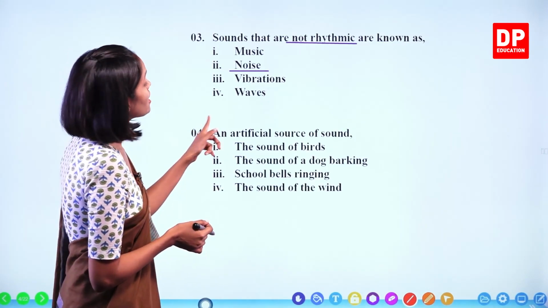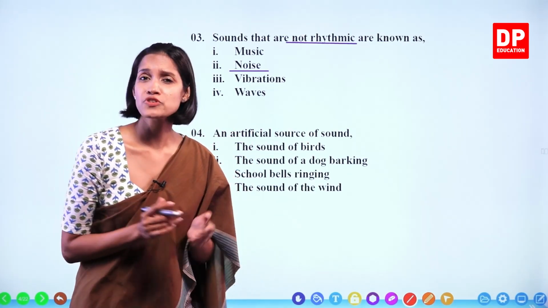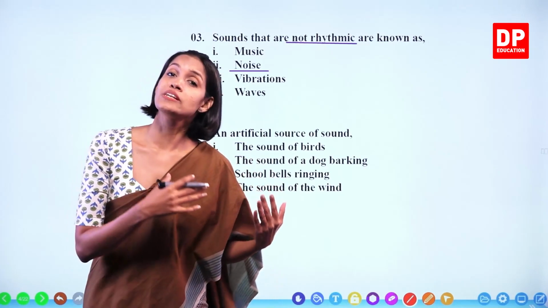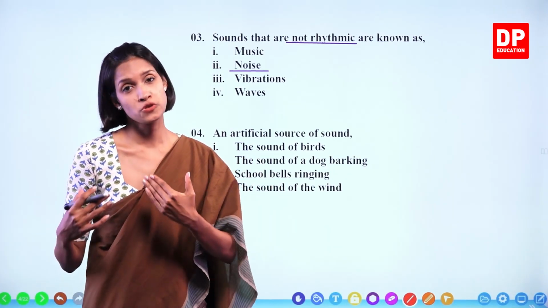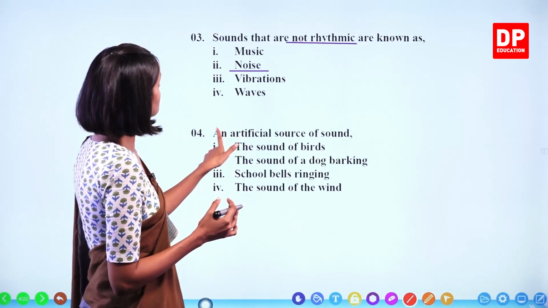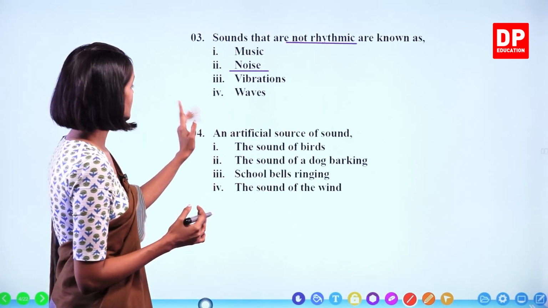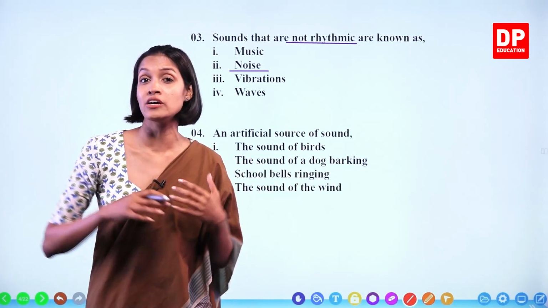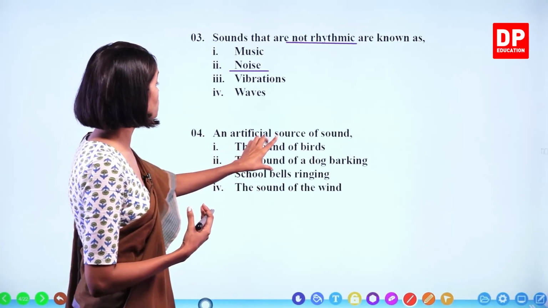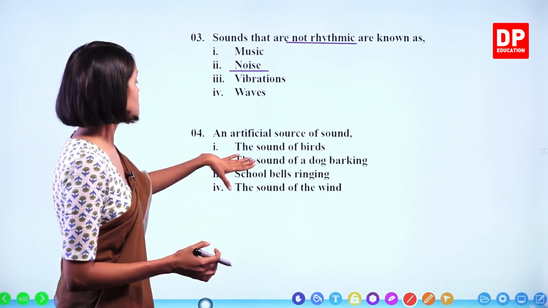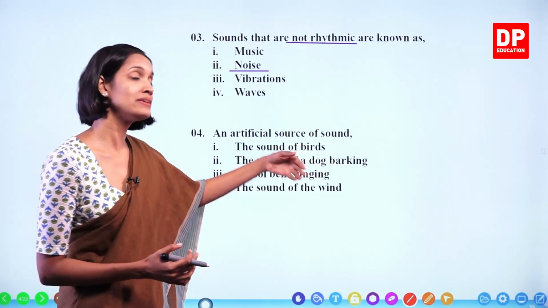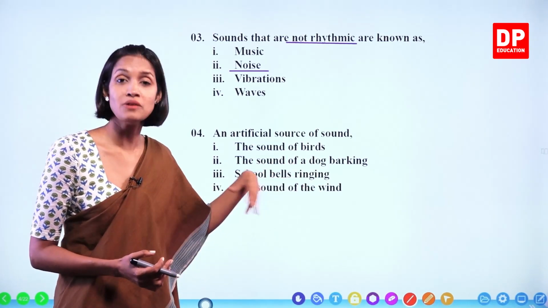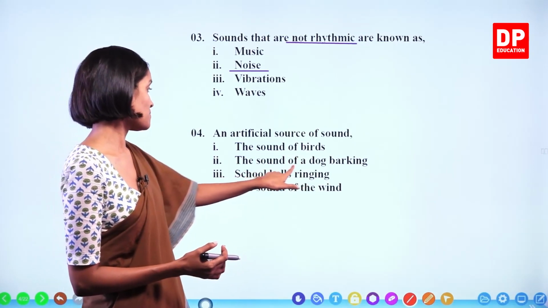Number 4. An artificial source of sound. What is the meaning of a source of sound, children? Something or an object that produces sound. There are natural things that produce sound and artificial things that also produce sound. So they ask for an artificial source of sound. The sound of birds. Animals, plants and environmental factors come under natural things. So the sound of birds is a natural source of sound. The sound of a dog barking, again an animal, is also natural. School bells ringing. Now a school bell is an artificial thing, a man-made object. Therefore, this can be the answer.